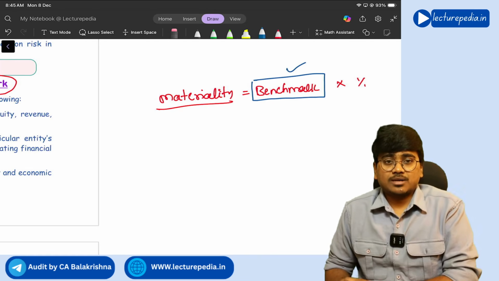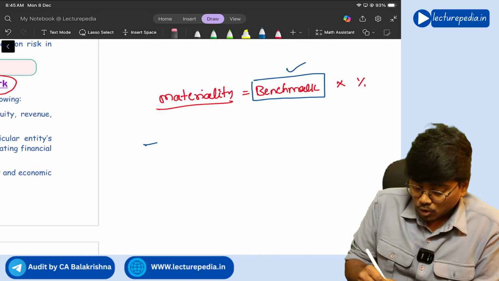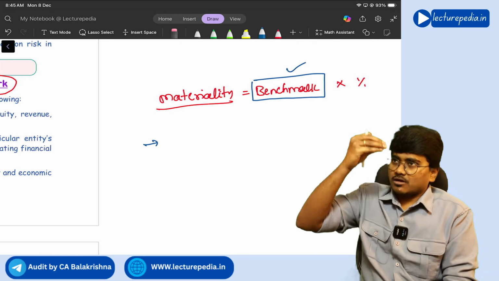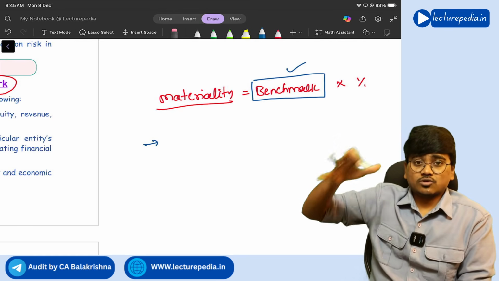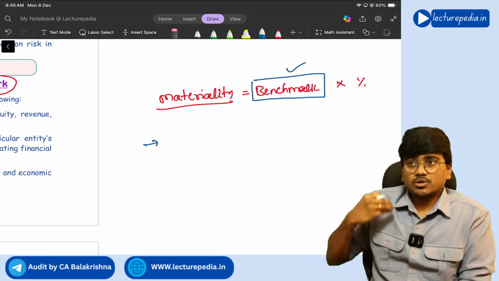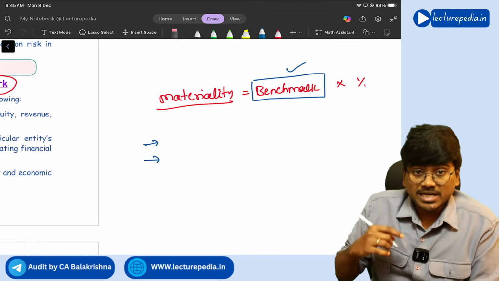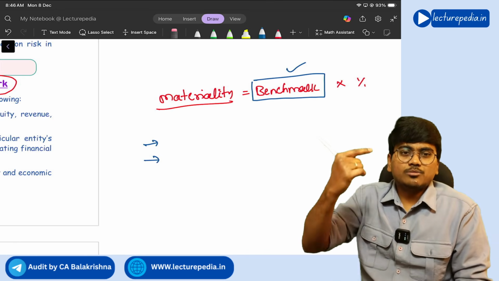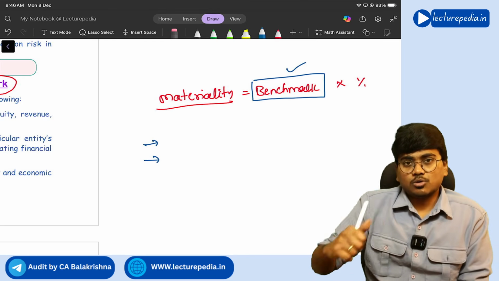Now how will you select this benchmark? For selection of a benchmark, you need to consider certain factors. What are they? Firstly, what are the items or elements of financial statements? You need to see that, okay, the sales, net profit, purchases, loans, all these elements of financial statements will be there. You need to see what elements are there in the financial statements, because from those elements only you will select one element as benchmark. Correct or not? Next, you need to see on which items of the financial statements users will focus more.